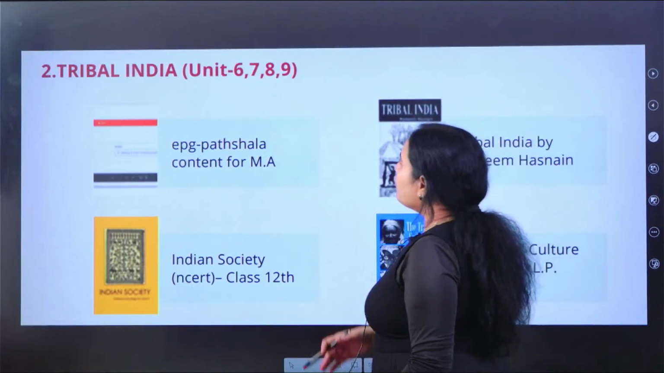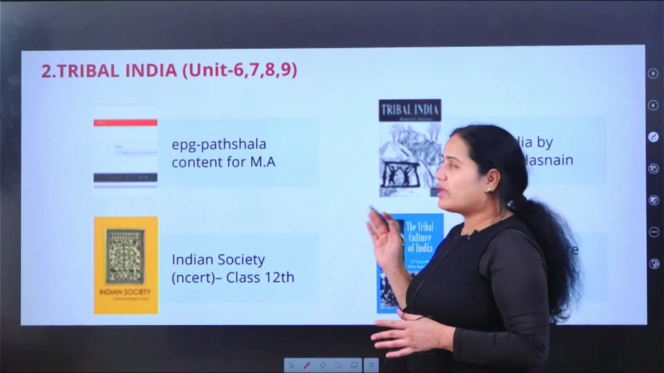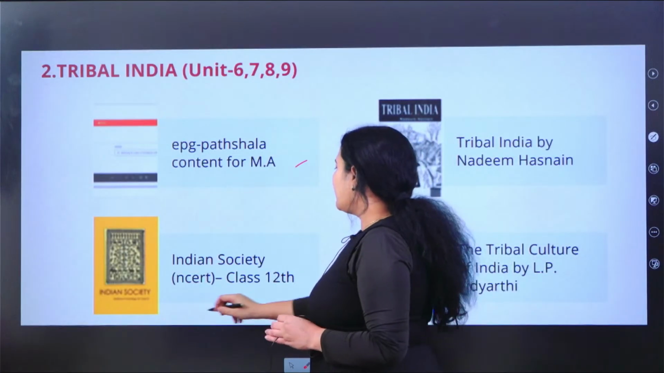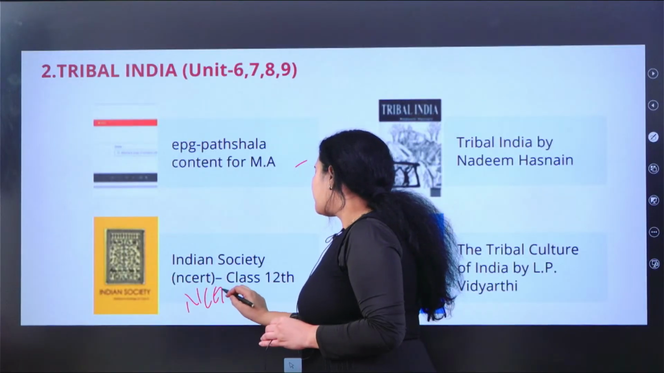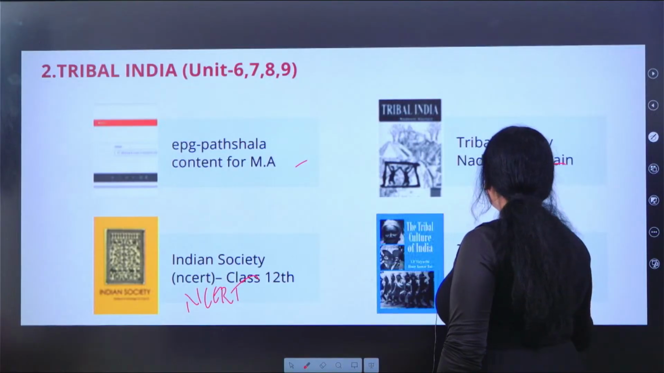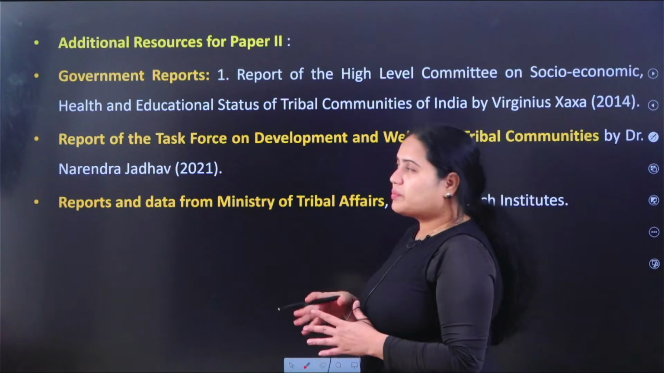Then moving on to tribal India, that is chapters starting from 6 to 9. EPG Pathshala content for MA, Indian society, NCERT class 12th, Tribal India by Nadeem Hasnain, The Tribal Culture of India by L.P. Vidyarthi. Additional sources for paper 2.